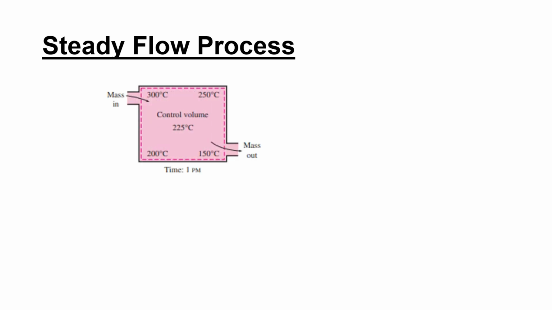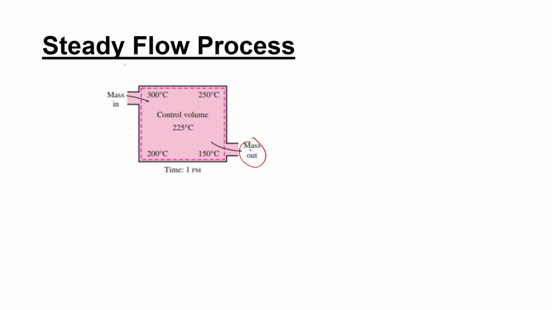What is a steady flow process? Okay. In a steady flow process, you can see that this is a system. This is an open system where mass is coming in and mass is going out.